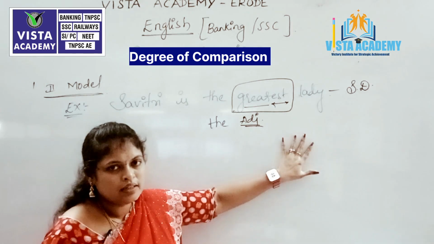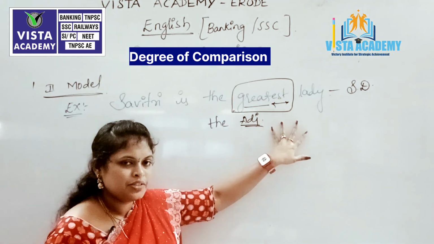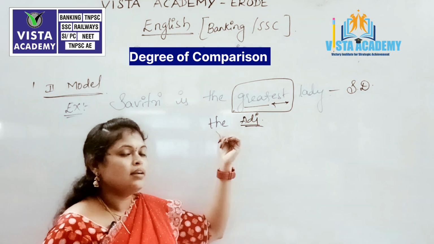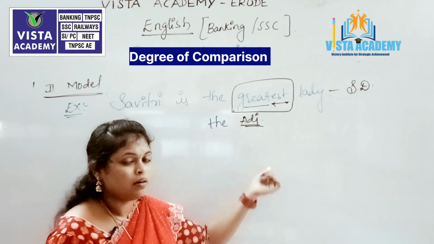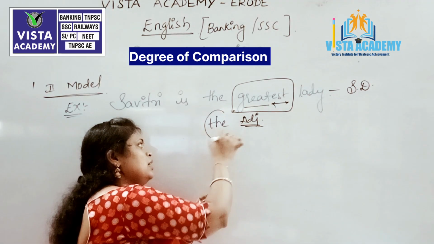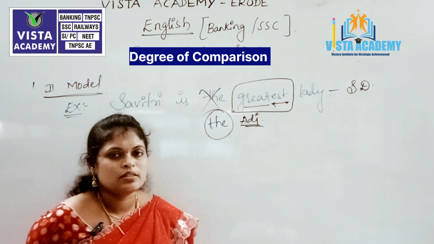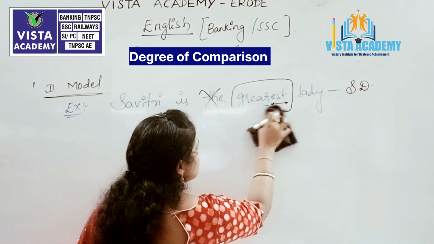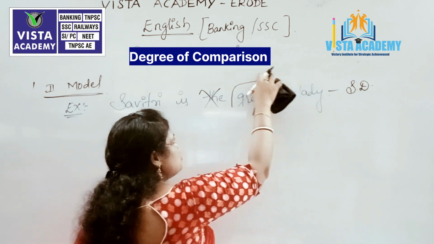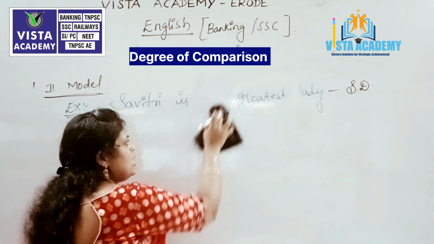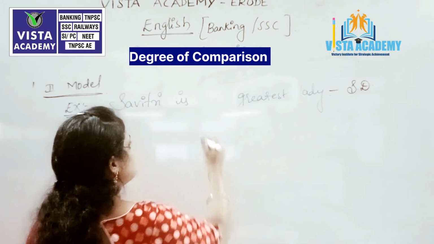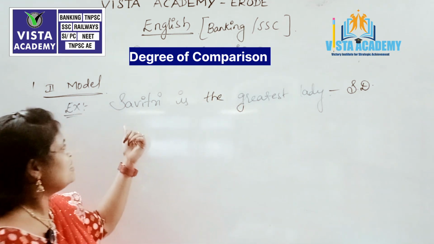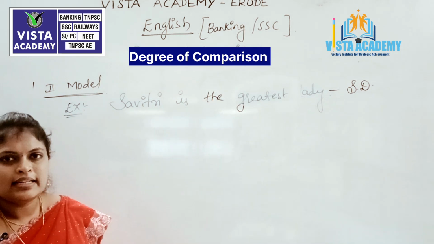All adjectives in the superlative degree will always take the article the. Without this the, the whole sentence will go wrong. So the word with a superlative degree always takes the as a prefix. Now the sentence is Savitri is the greatest lady.